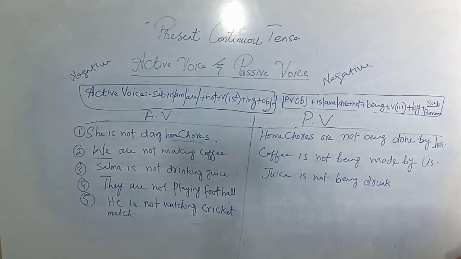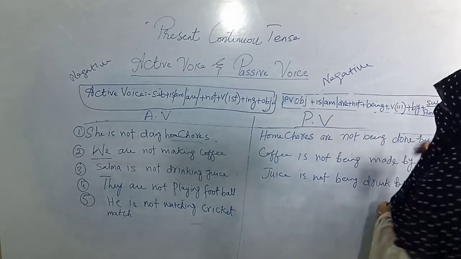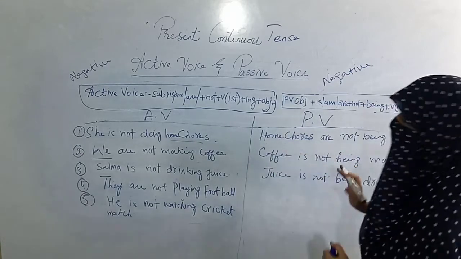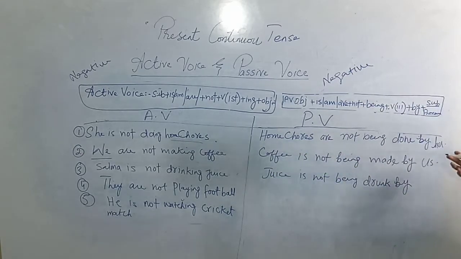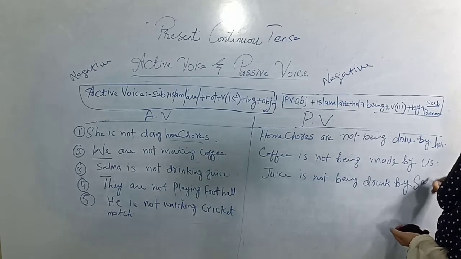So the juice is not being drunk by Salma. Salma will remain Salma, though it is a subjective pronoun, the Salma will remain Salma. That is why I will write here Salma.